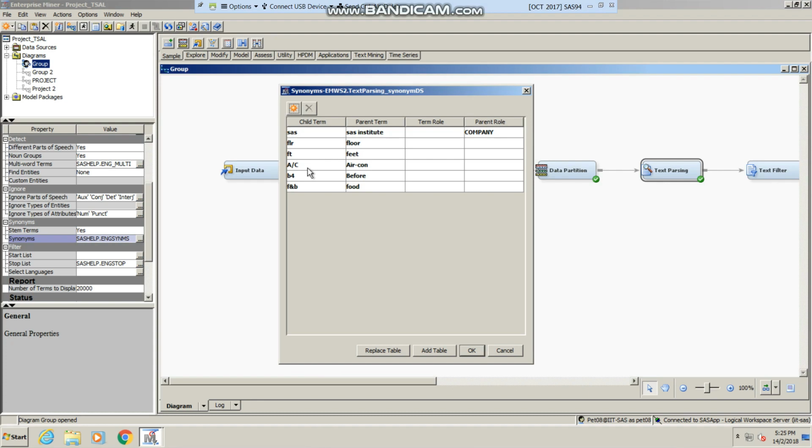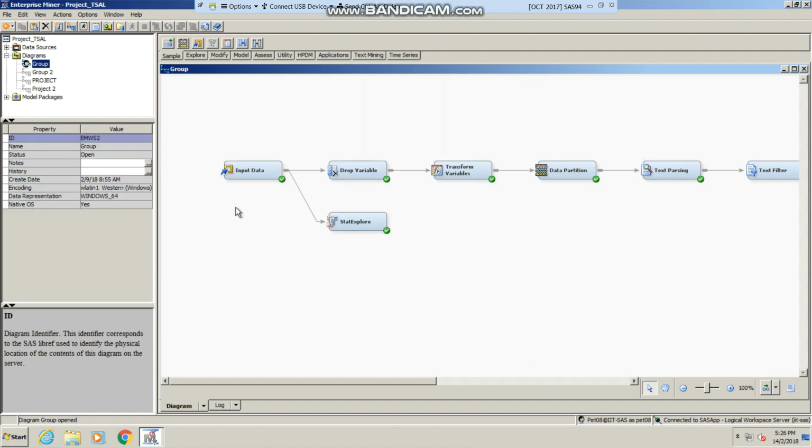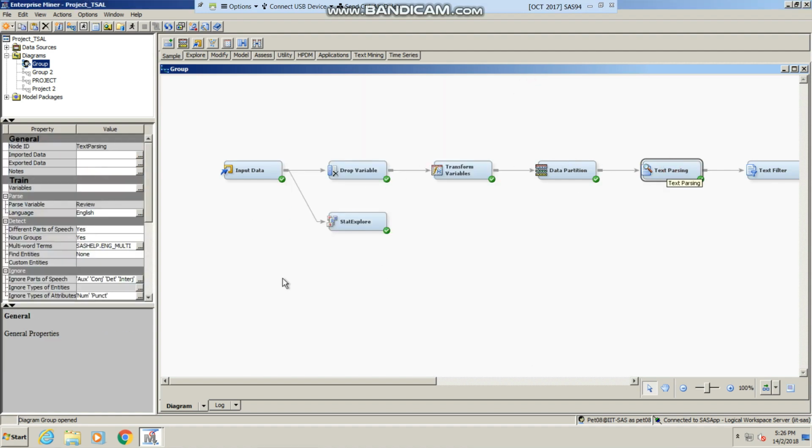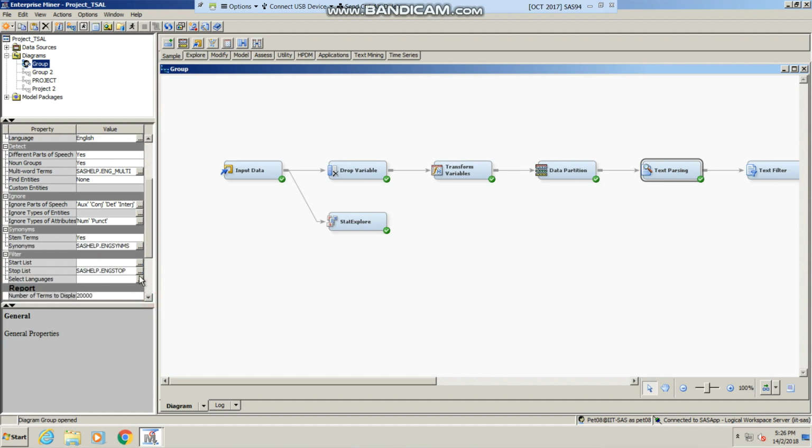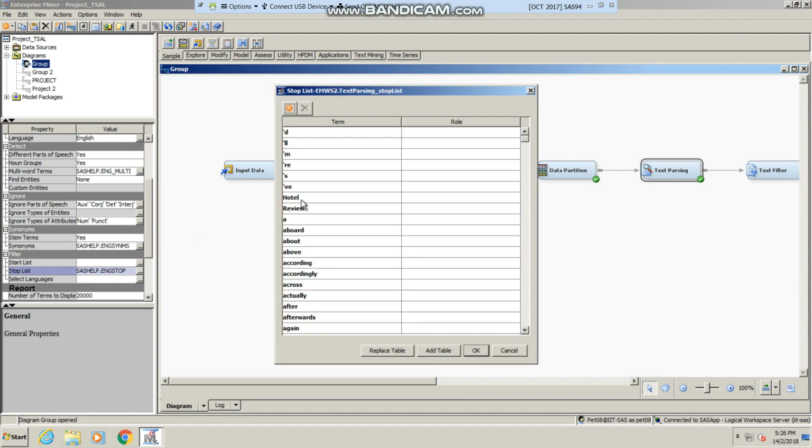Another commonly used abbreviation in the reviews is AC, so we put the parent term to aircon. And then next, the stop list, we added a few words like hotel and review, which do not add any value to the modeling.